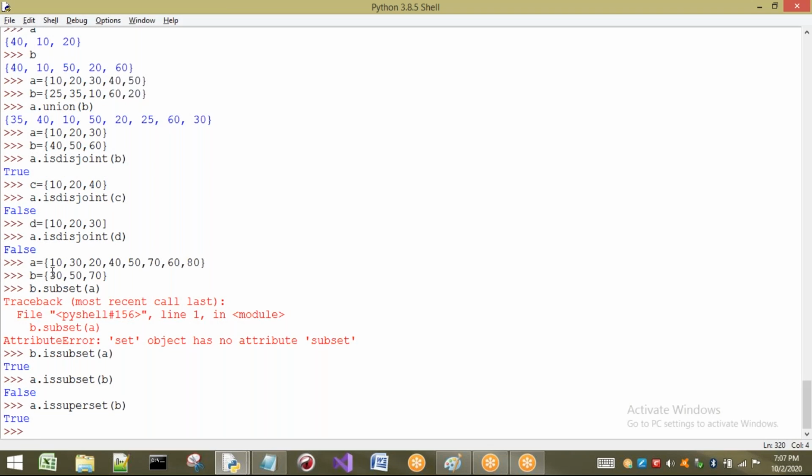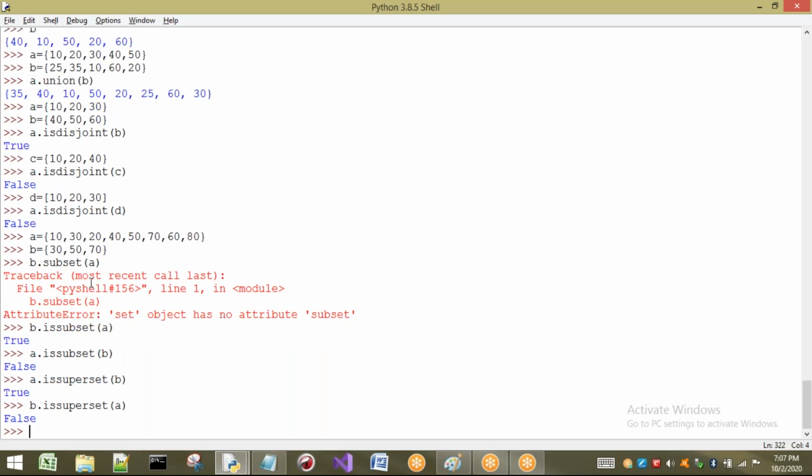If I ask, is B a superset of A? No, because all the elements of A are not present in B. B dot issuperset of A. Is B a superset of A? That means are the elements of A present in B? No, all the elements are not present.